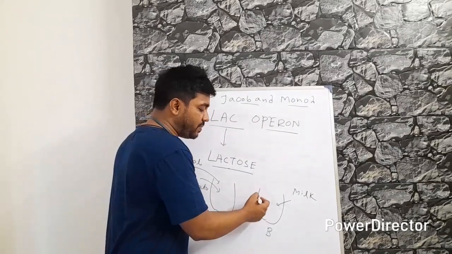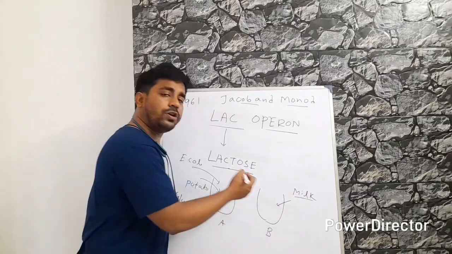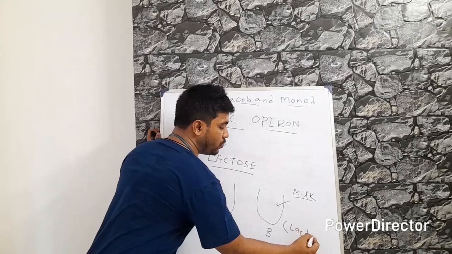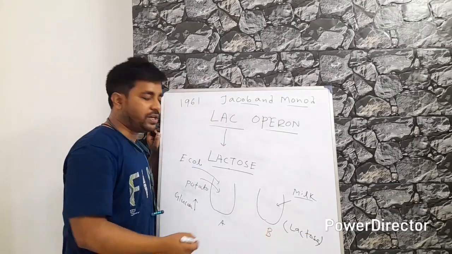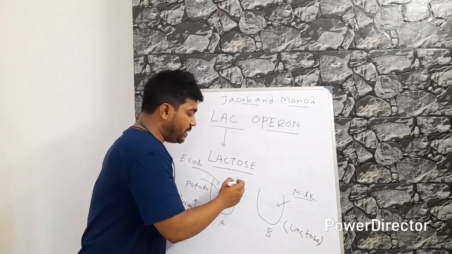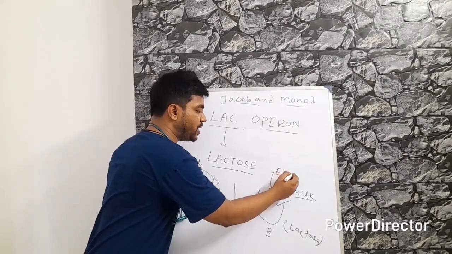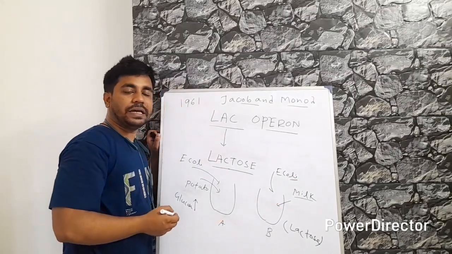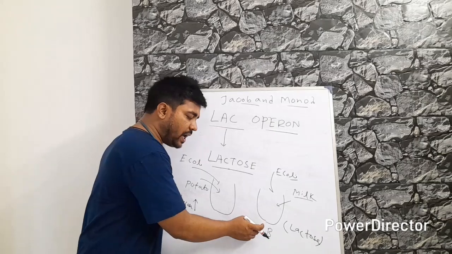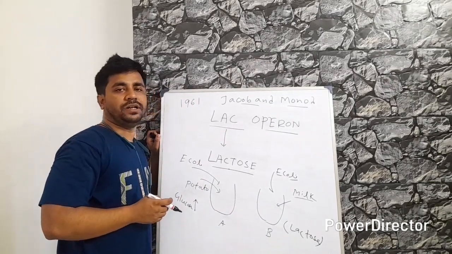But in the same type of medium B, they gave milk. We all know milk has lactose present. There is not any glucose present, only lactose. So if the same bacteria is given in this medium also, then they observed that here the bacteria also grow.